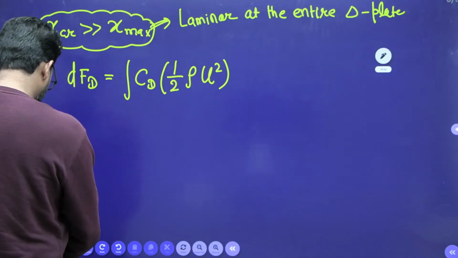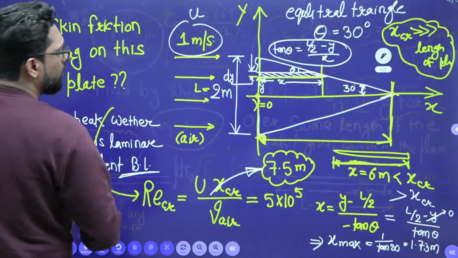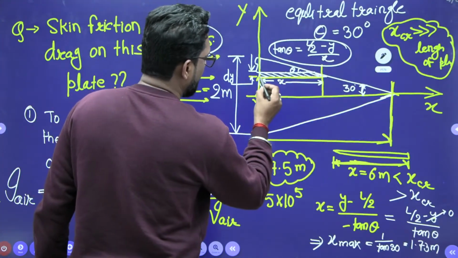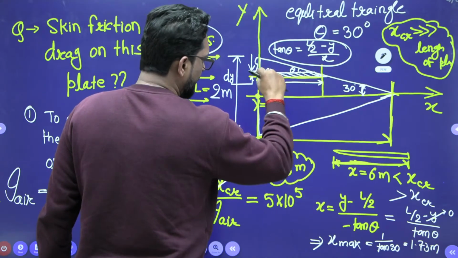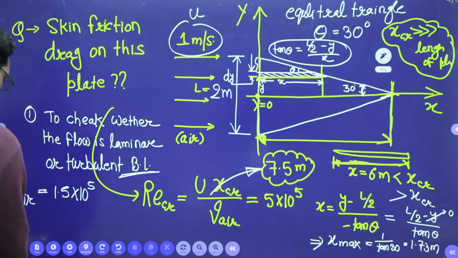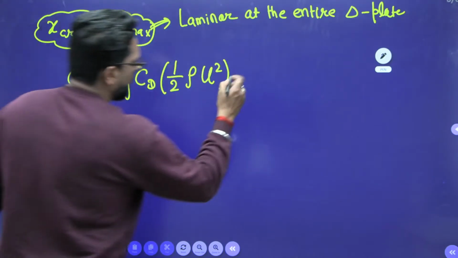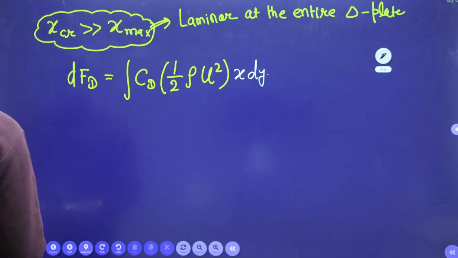This plate area. What is the area of this plate? dy into x. Yes or not? dy into x. This is the area of the plate. x into dy. This is the drag force.